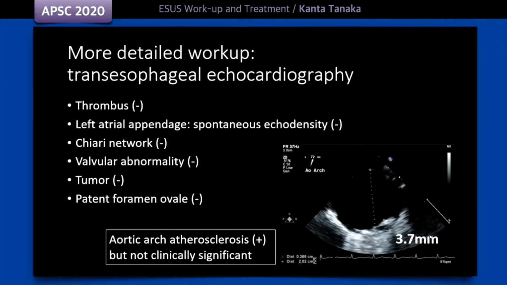Transesophageal echocardiography is one of the good choices for more detailed workup after ESUS diagnosis. This patient had no intracardiac thrombi, no left atrial appendage spontaneous echo density, no Chiari network, and no patent foramen ovale. Aortic arch atherosclerosis was noted but was not clinically significant.